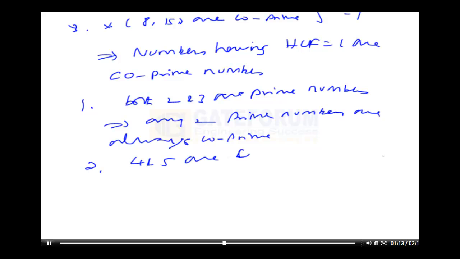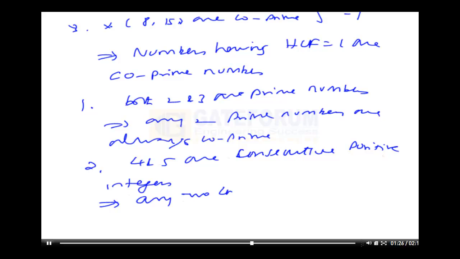They are consecutive positive integers. So we generalize, saying that any 2 consecutive positive integers are also coprime.